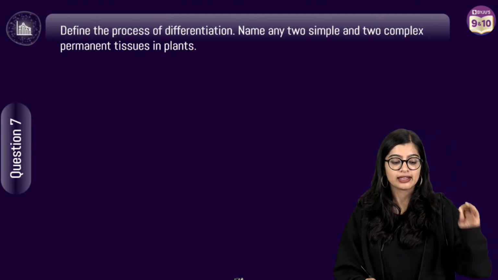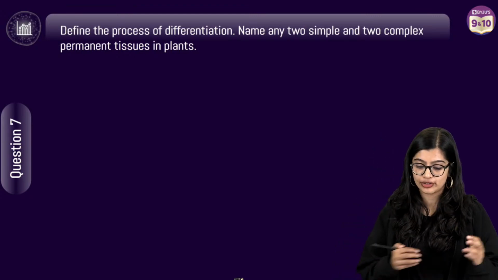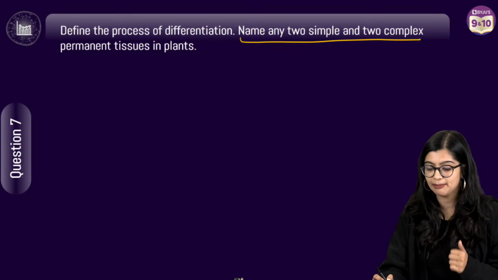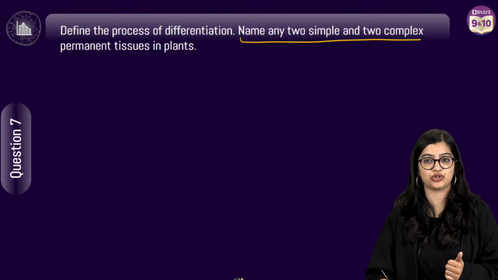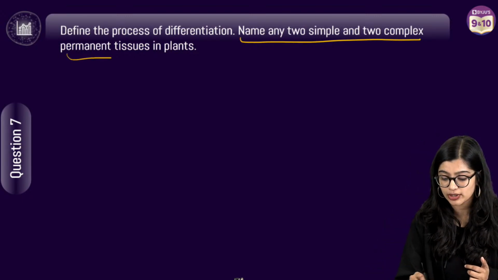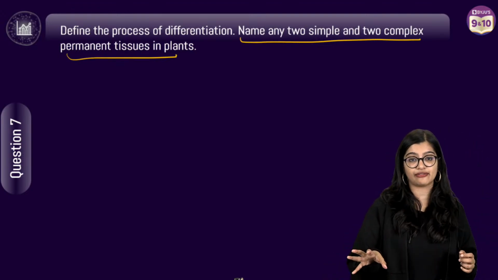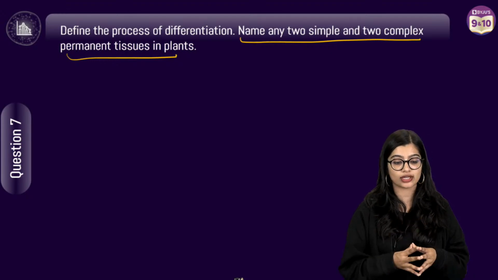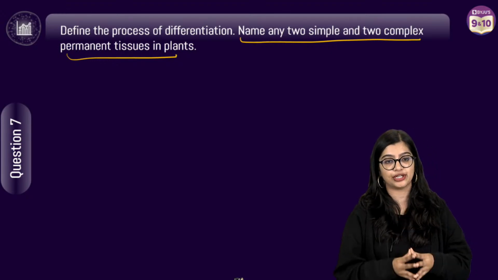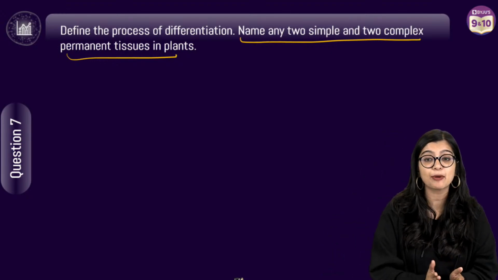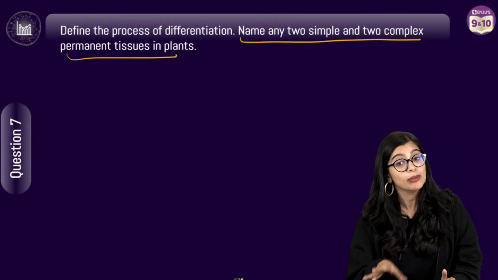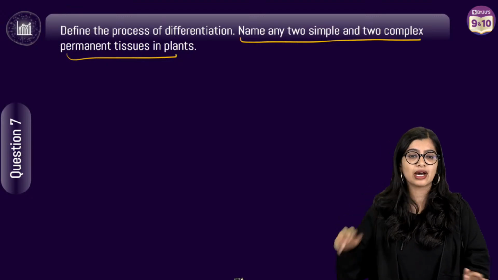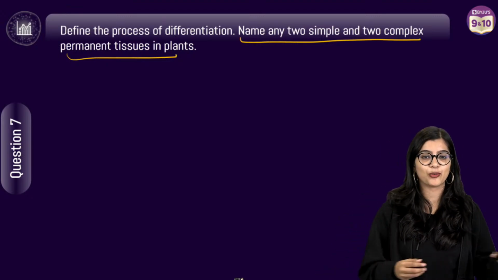Now moving on to question number 7, which is a very important concept that you have to understand. That is, define the process of differentiation and give me any 2 examples of simple and complex permanent tissue. Now, very honestly, students, I want you to tell me in the live class, how many of you are truly confused with the concept of differentiation? The question is, define the process of differentiation. So how many of you have a rough understanding of what this is, or you are like, ma'am, I don't know?